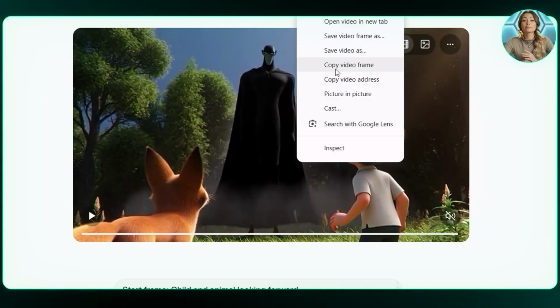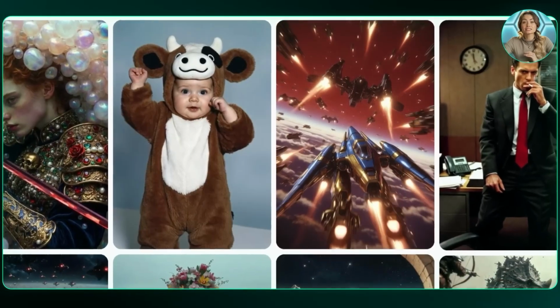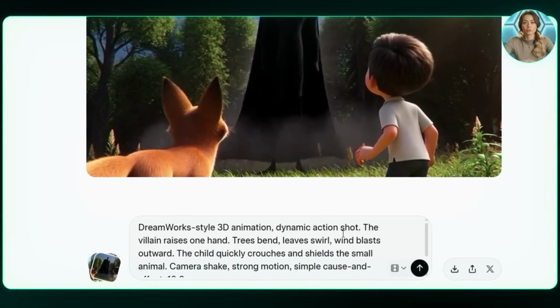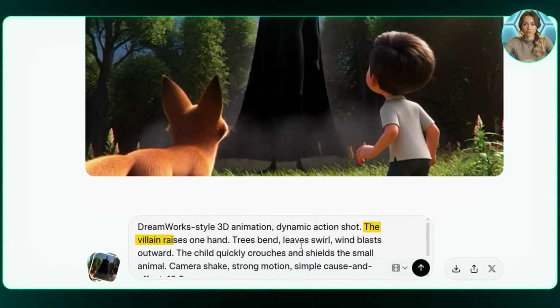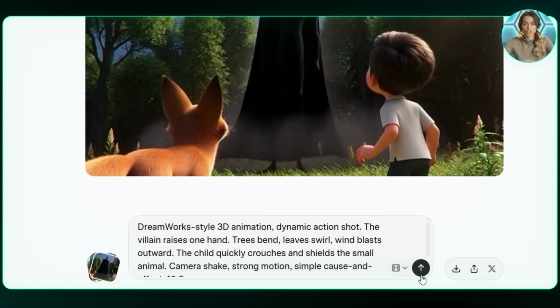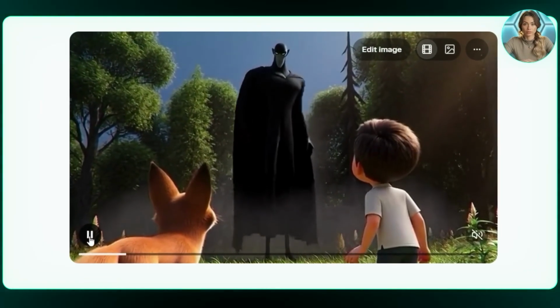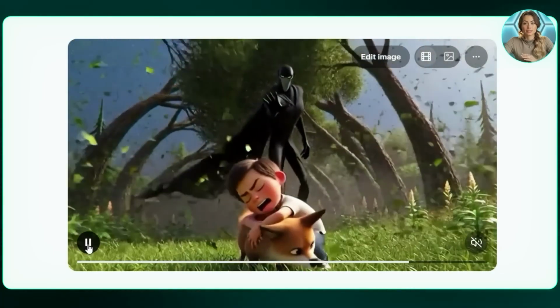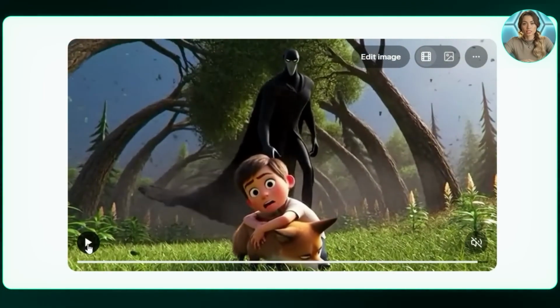For the fourth scene, we copy the last frame from the third scene and paste it into the prompt bar, along with the fourth scene prompt from ChatGPT. So here, the prompt basically means the villain attacks by raising his hand, the forest reacts with strong wind and movement, and the child protects the small animal, making the danger feel immediate and intense. I clicked on generate, and the result came out really well. The attack looked powerful, the environment reacted exactly as I wanted, and the scene clearly showed the danger and urgency of the moment.